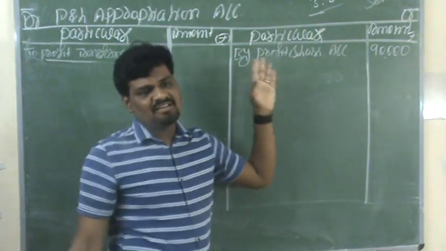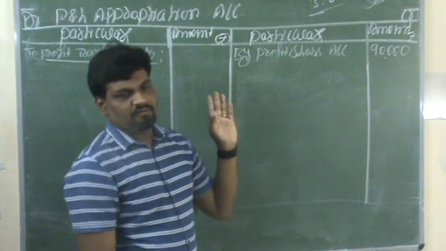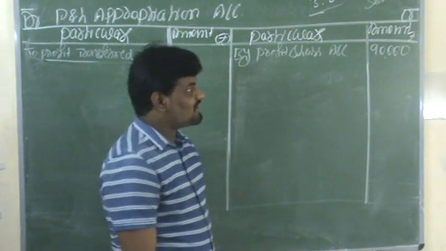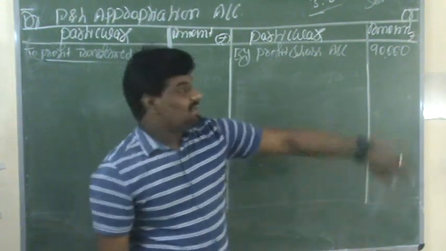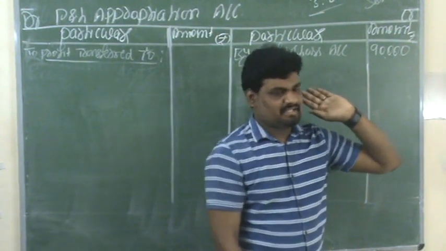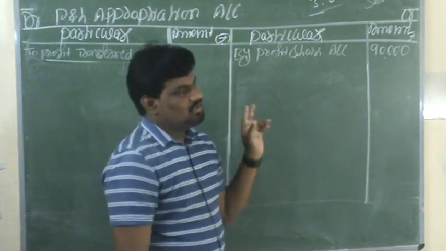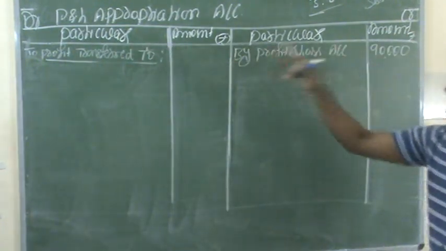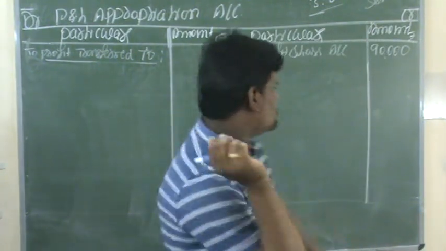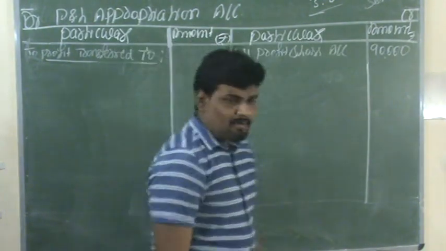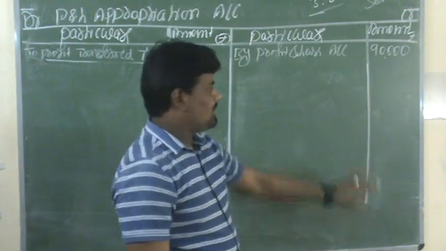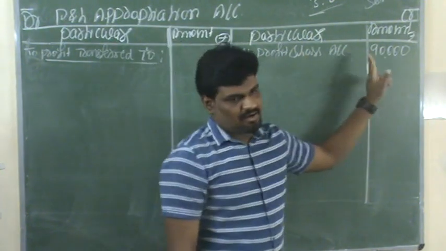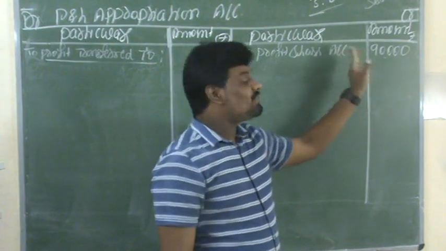In the previous question, the guarantee was given by the firm. When the firm gives the guarantee, all the partners are responsible. But in this question, it is specifically stated that only partner Roja has given the guarantee to the new partner. Okay, come back here. First, drag the format: particulars, amount, and debit and credit sides. On the credit side, we record the total profits in the business by profit and loss account. The total profits in the business are rupees 90,000.